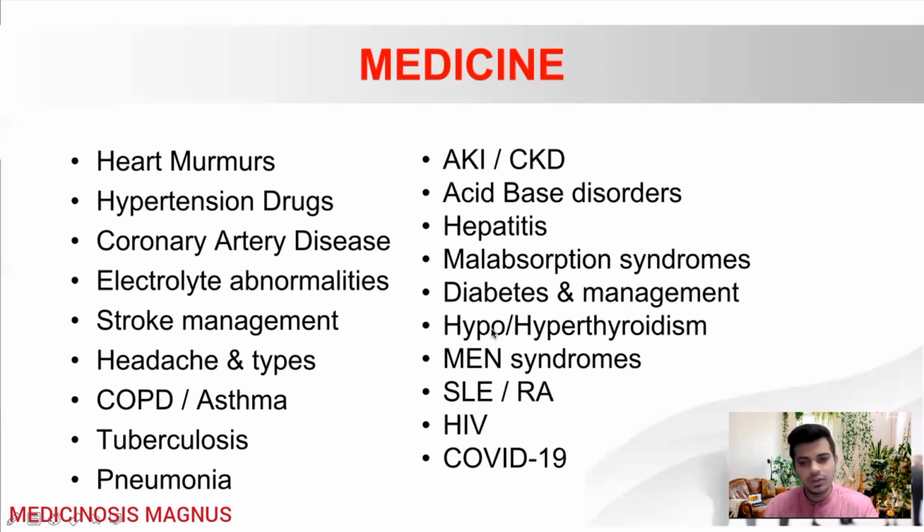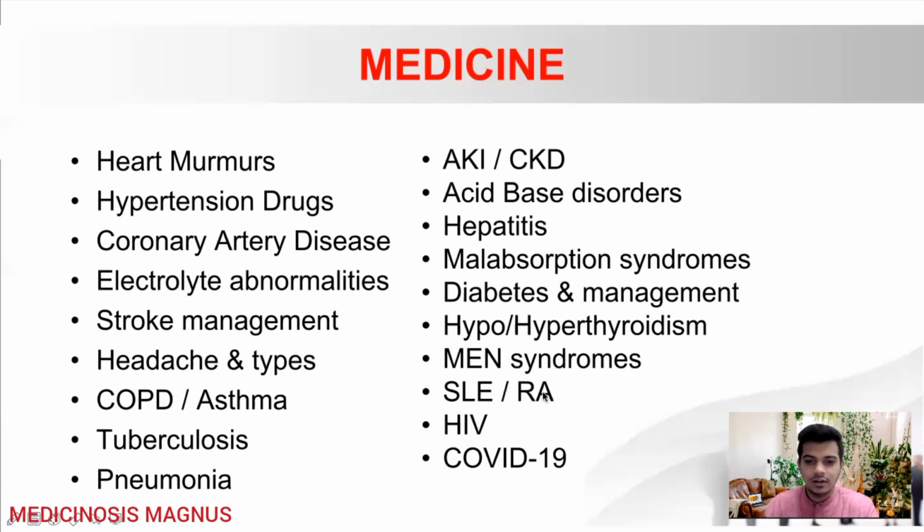Then you will also need to know hypo and hyperthyroidism. Mainly what questions they are asking is about the symptoms. So which symptom will not be seen in hyperthyroidism, which will be seen in hypothyroidism, those kinds of questions. And in MEN syndrome, usually questions are asked from MEN syndrome, all except type. So MEN 1, MEN 2, 2A, 2B, 3, all those things.